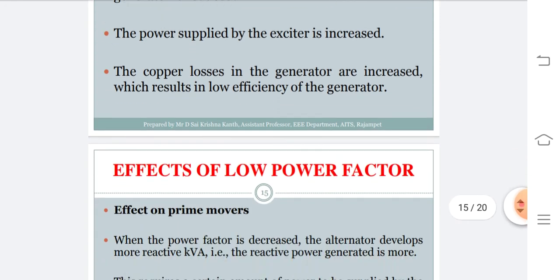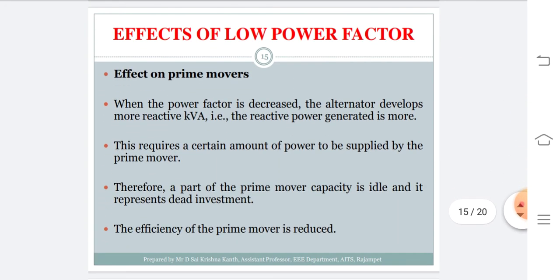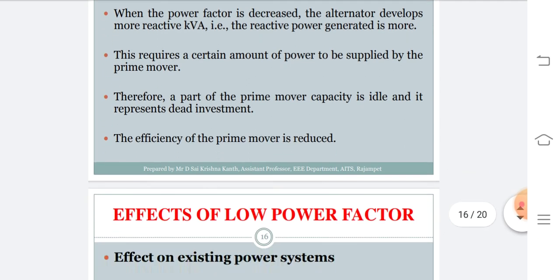And lastly, effect on prime mover. When power factor decreases, then the alternator develops more reactive power. So it generates more amount of reactive power, and this requires a certain amount of power to be supplied by the prime mover. So as a part of the prime mover capacity is idle, it represents dead investment, so that the efficiency of the prime mover gets decreased.